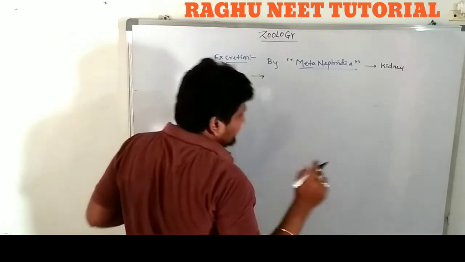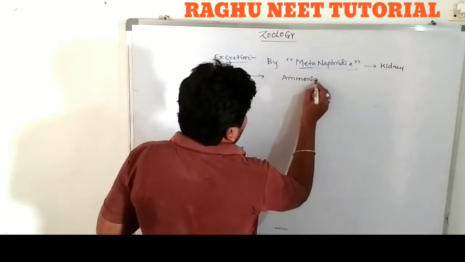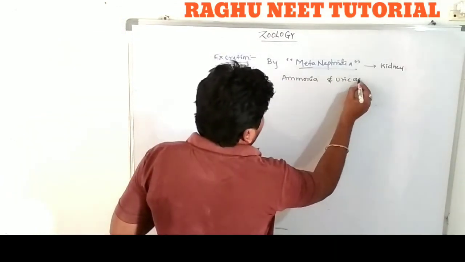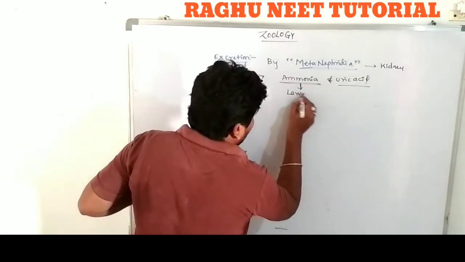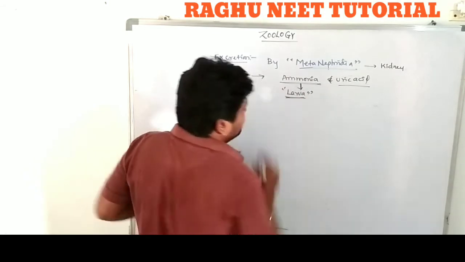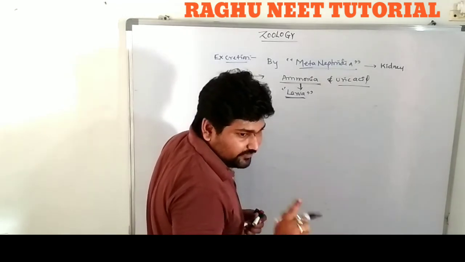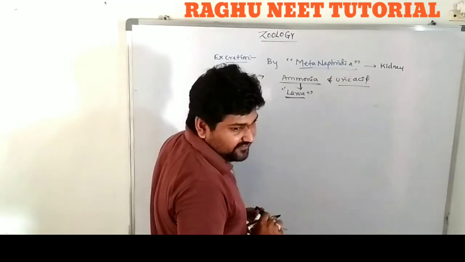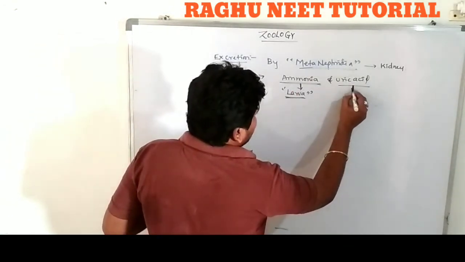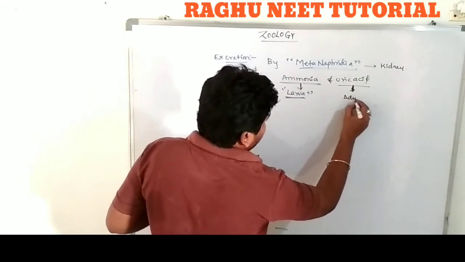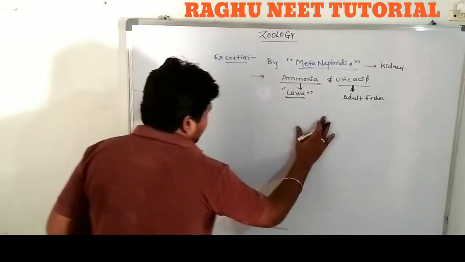The excretory products are ammonia and uric acid. Very important: the ammonia is excreted by the larvae of fishes. Only larvae excrete ammonia, with the exception of marine fishes, most of which excrete ammonia. The uric acid is excreted by adult fishes. Clear? These are metanephridia.